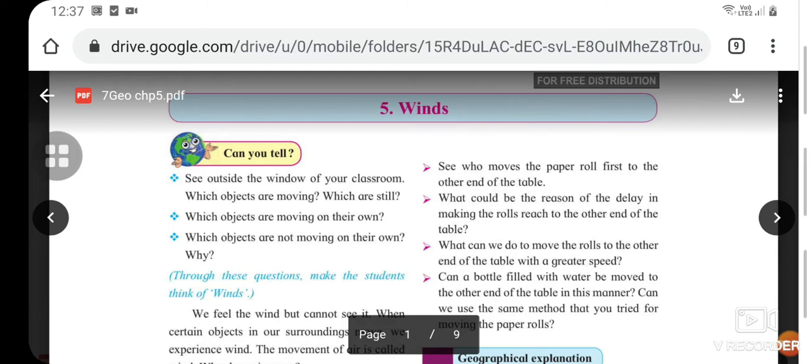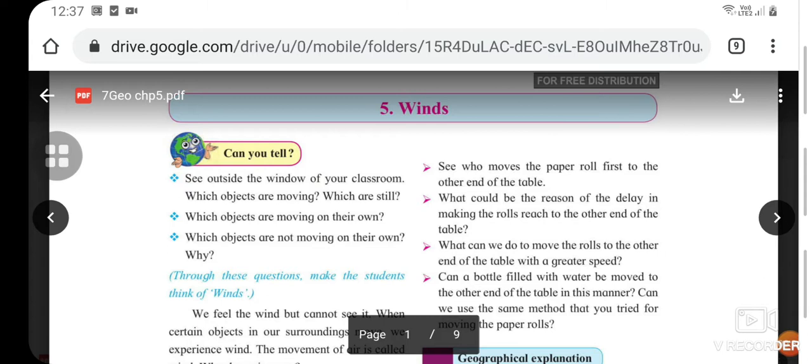So, today we are going to read chapter 5, which is winds. Can you answer some questions? Whenever you look outside the window of a classroom, which objects are moving and which are still? Which objects are moving on their own and which are not? And why does this happen?